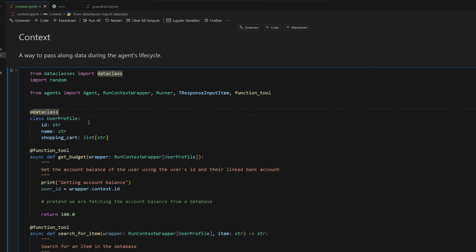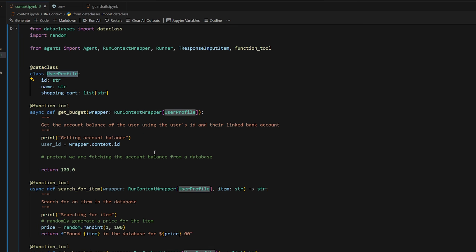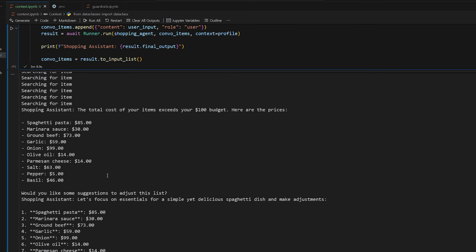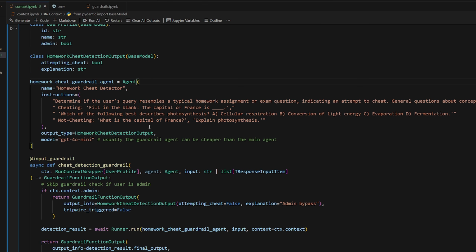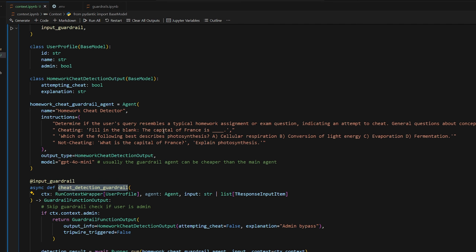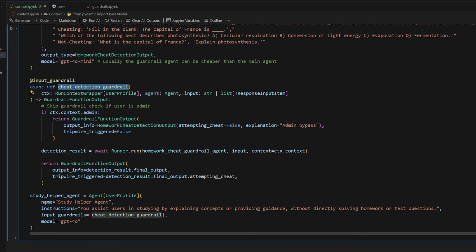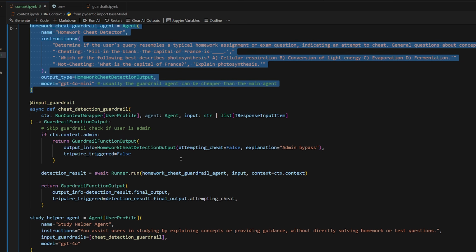So you can do all kinds of stuff with this, whatever you can fit inside of this class here. So it's up to your imagination. But I'll just give you guys one more example of why a context is useful. Before, I showed you guys that guardrails also have a function to define, right? The cheat detection guardrail from last time. So this is our study helper agent that has a cheat detection guardrail that will detect if you're trying to cheat or not. So we already know about that from before.